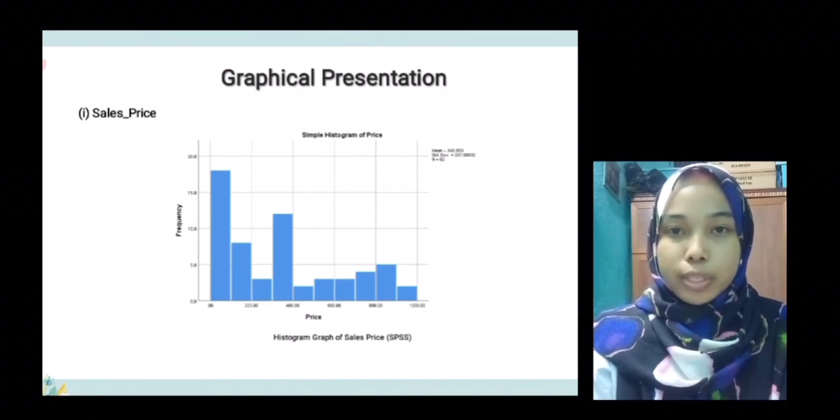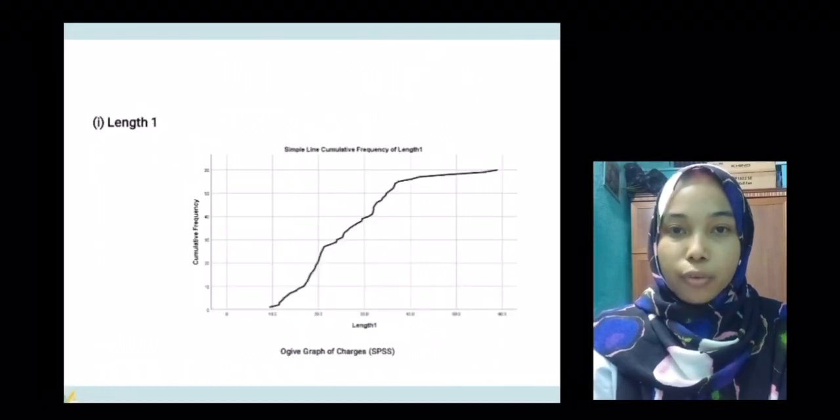For graphical presentation using SPSS, the sales price is compared with the histogram graph that was calculated manually. It decreases, then increases, and decreases again. And for the SPSS length 1, it is compared with the ogive graph that was calculated manually, and both slightly increase. That's all from me.